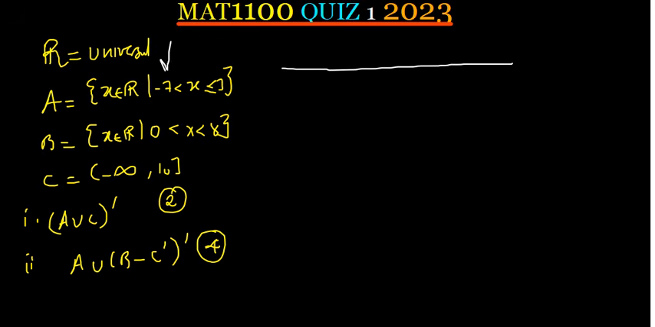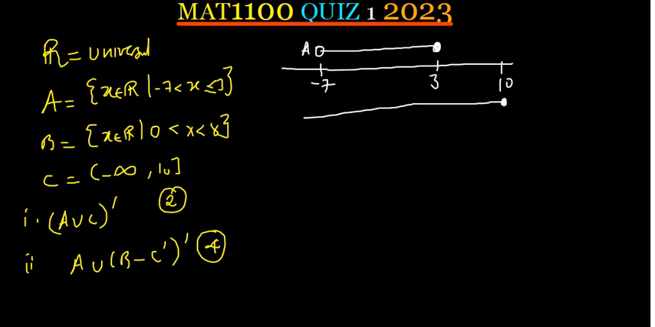Now let me ask, is negative 7 part of the set A? No. It isn't, right? So at negative 7, I'm going to put an open circle. What of 3? Is it part of the set A? Yes. So we are going to put a closed circle there. So this is our set A. Then I'm going to get a set C, which is from negative infinity to 10. So let's say 10 is here. And we can see we are closing on 10. So I'm going to shade here at 10. Negative infinity goes in this direction.